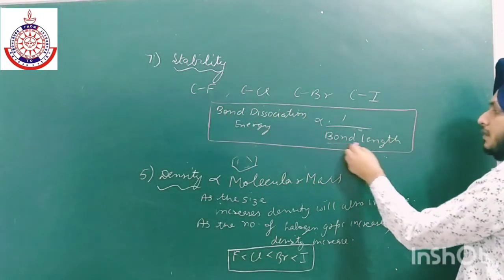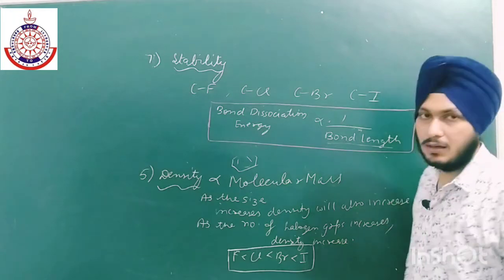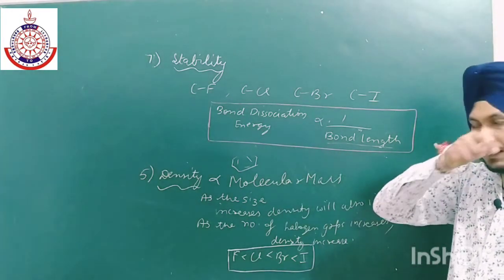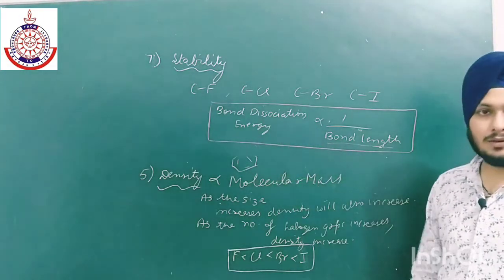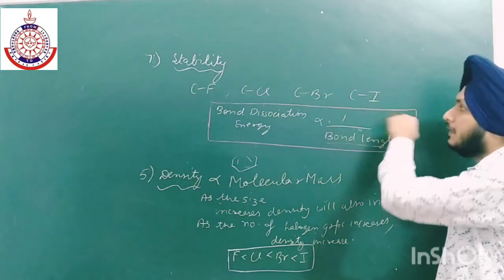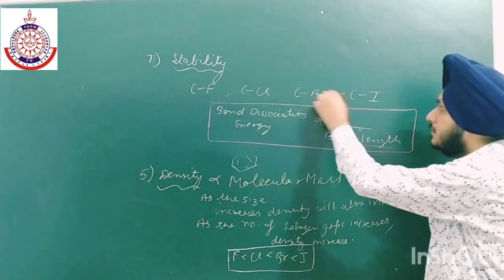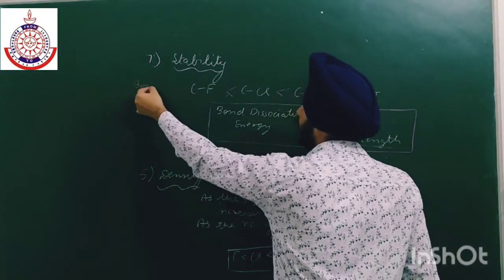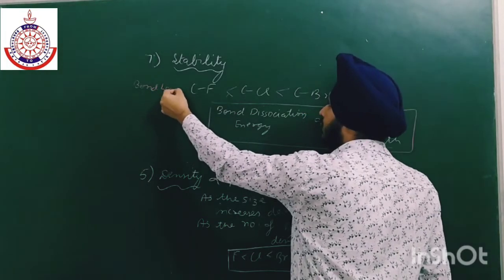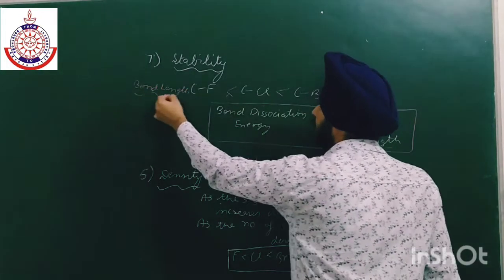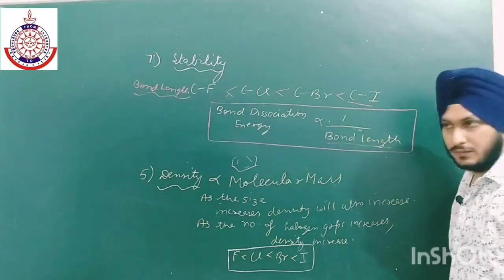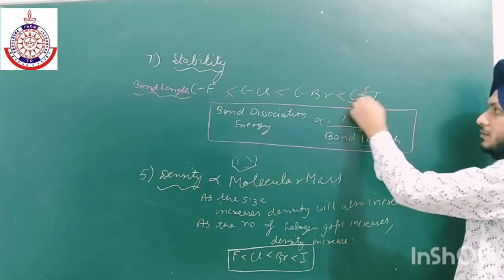So the compound with the longer bond can be broken easily, needing less energy. In this case, the bond length increases in this order. That is why in case of C-I we need less energy to break the bond.